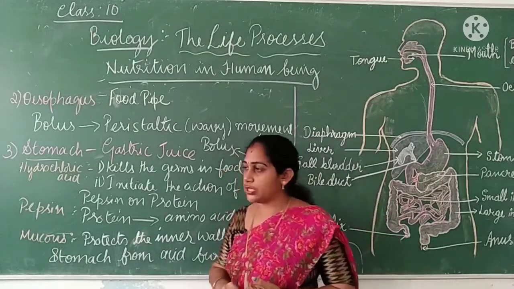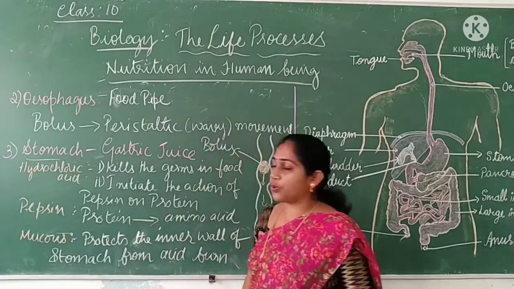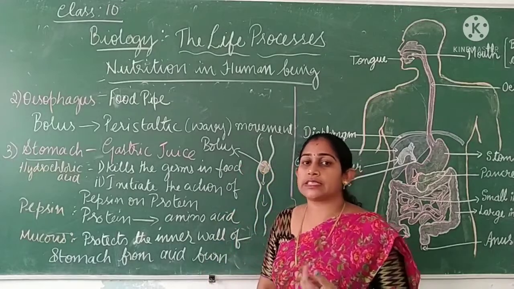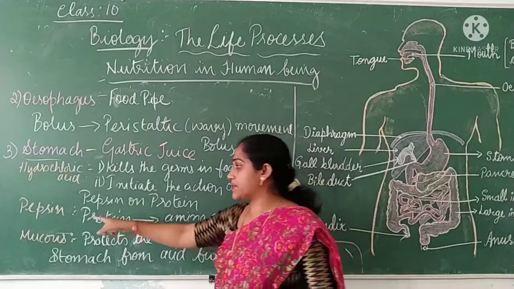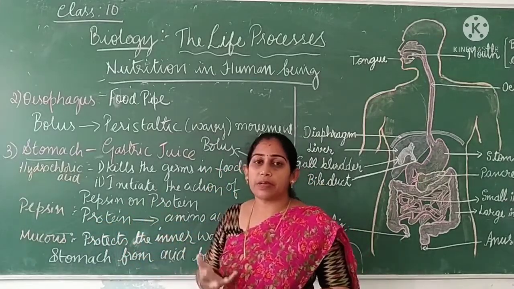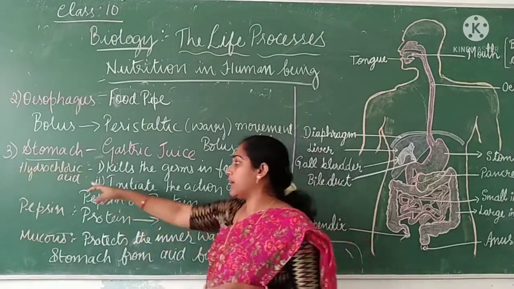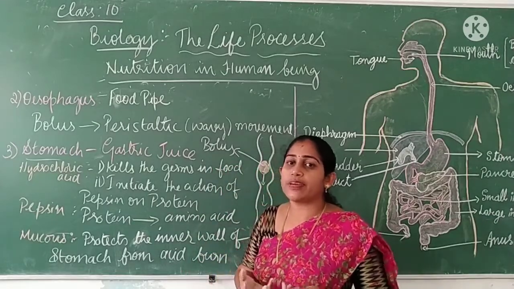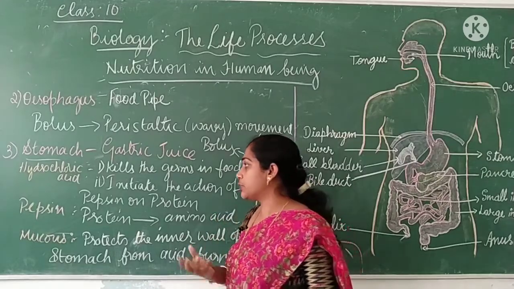It has one more function. The second component here is pepsin, which I have told you about. Pepsin is an enzyme which will act on protein, which will digest the protein. If the pepsin has to act on protein, the food should be in an acidic medium. That acidic medium is provided by hydrochloric acid. Hydrochloric acid is an acid, right? So it will convert the food into acidic condition.